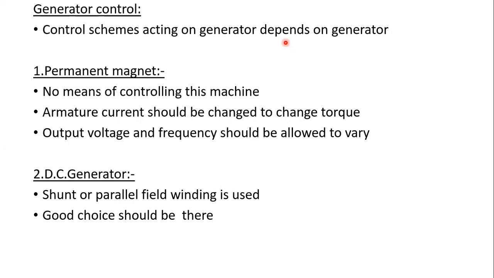Using externally connected resistive circuits, we can change the outputs, which makes it a good choice for complicated controlling schemes. This also allows variable speed operation of the turbine, so the turbine can work at different speeds. The next generator is the induction generator.